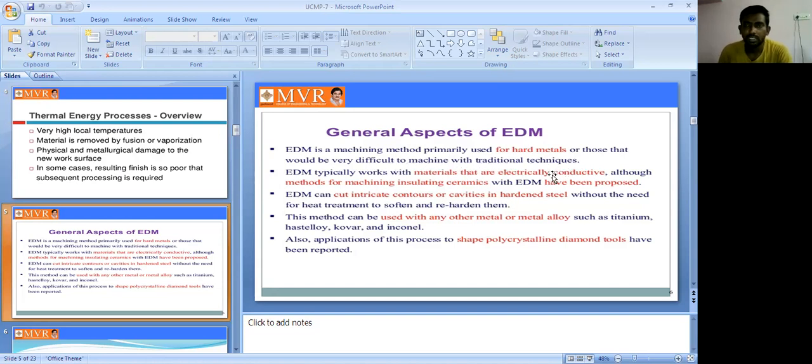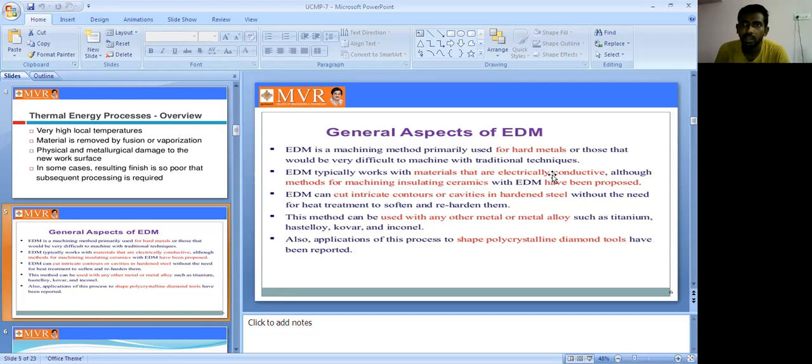In conventional or traditional machining processes, some difficult parts cannot be manufactured, and that kind of part is manufactured in this process. Difficult parts means very hard and brittle materials, which we cannot machine in conventional machining.